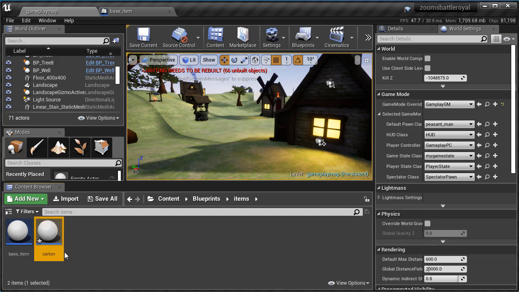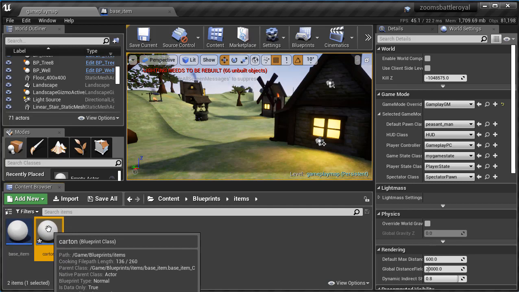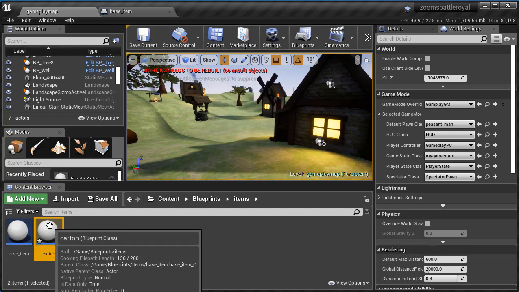We'll just say carton, just like that. And this will be basically my carton pickup. Basically what I run, I say basically a lot, sorry. You run over the top of it, your player collides with it, and it gets destroyed, but it also gives you the ability to project something.